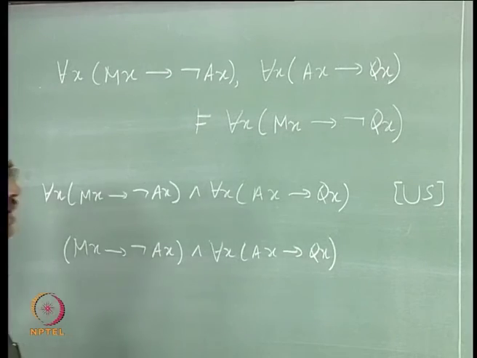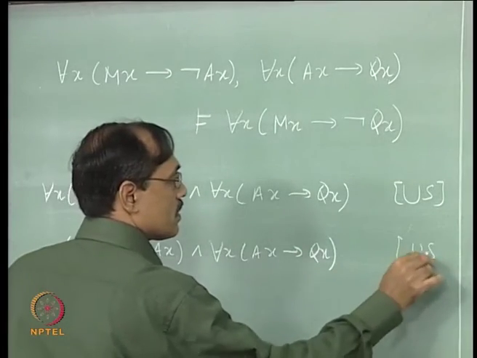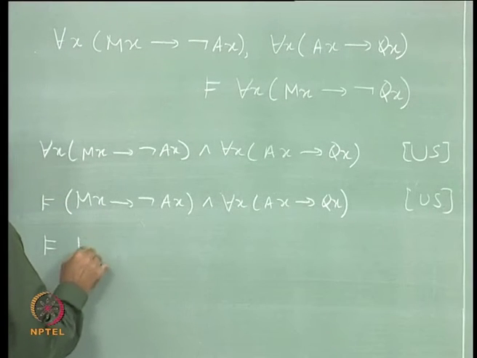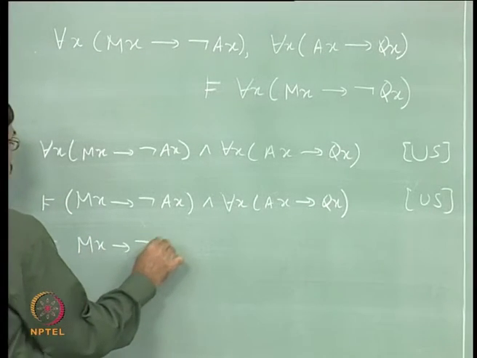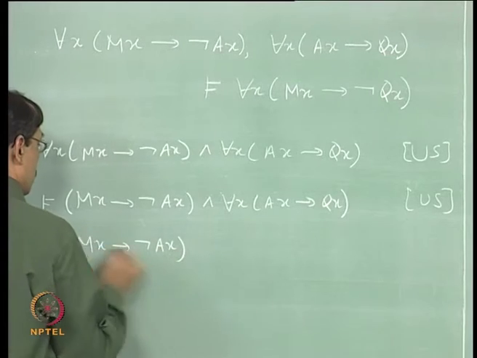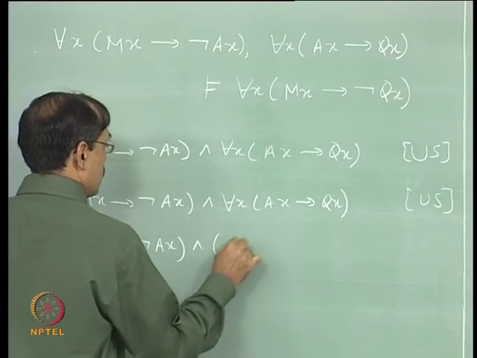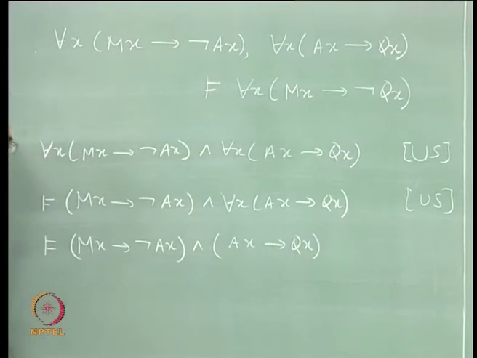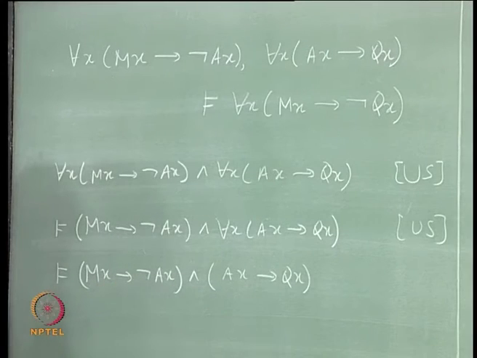Now again we can apply US with the same x. So Mx implies not Ax and Ax implies Qx. Now, how to use both of them?